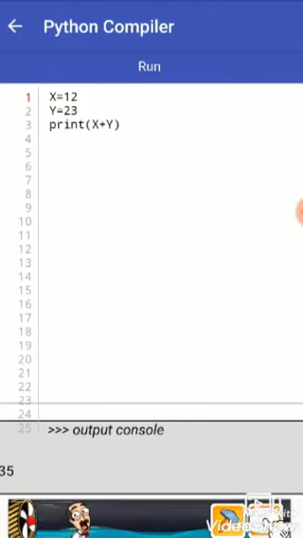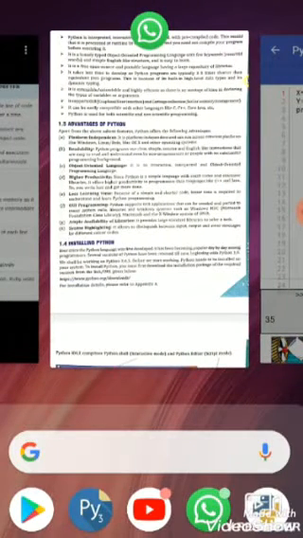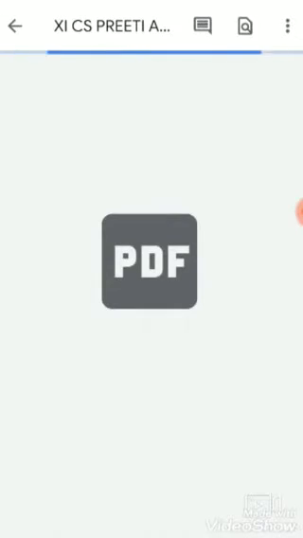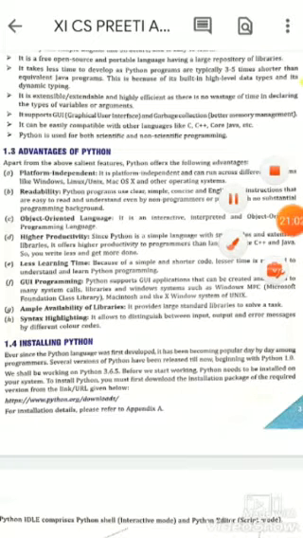Let's come again to the book, and this is the interactive mode of Python. There are two modes of Python here. So let's first understand the advantages of Python, then we will go to the next point. First is platform independent, second is readability, meaning anyone can write the program and understand the code. Then object oriented language, it means it is an interactive, interpreted and object oriented programming language.